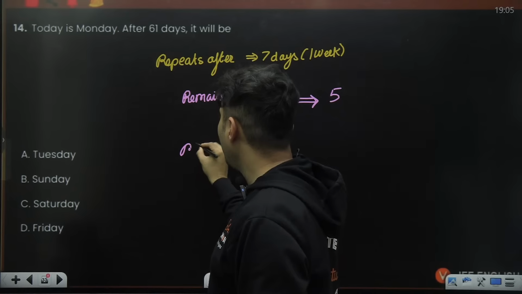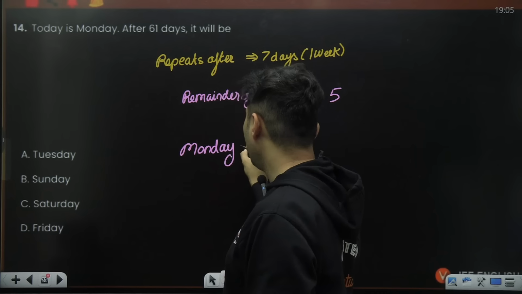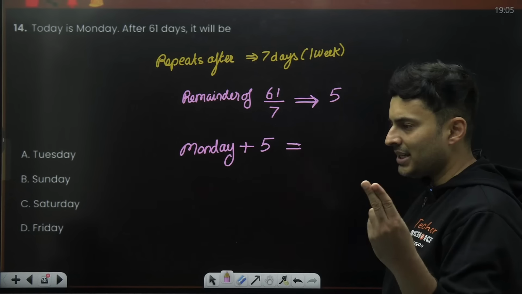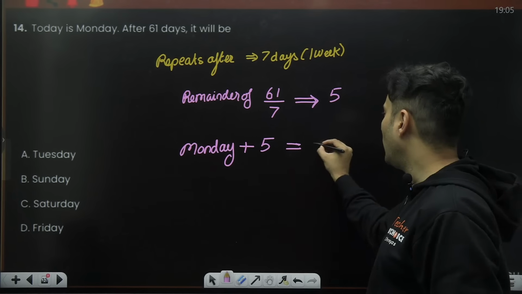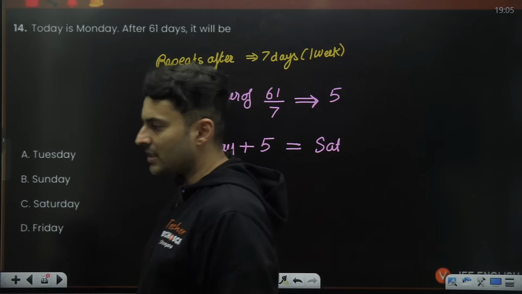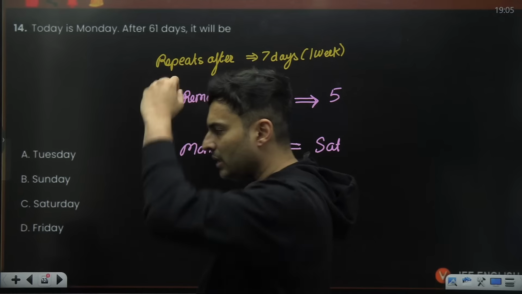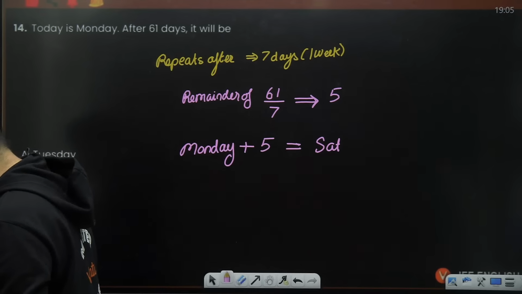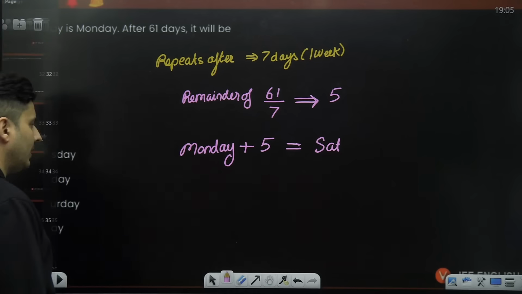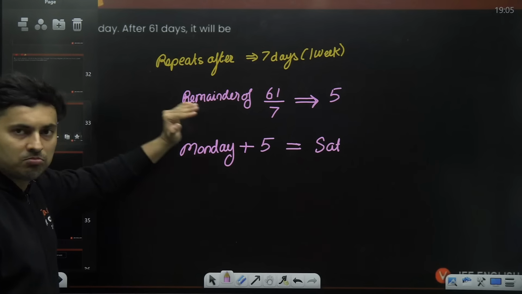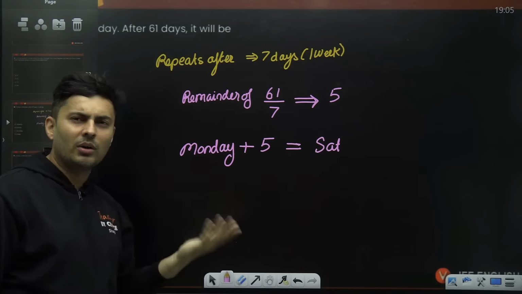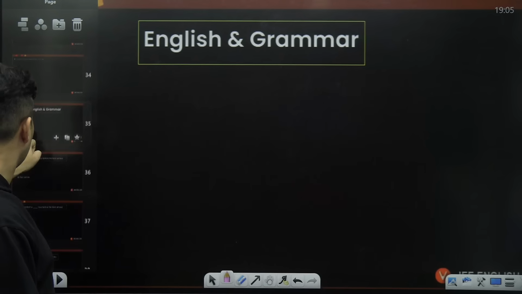So if today is Monday, what is Monday plus 5? Tuesday, Wednesday, Thursday, Friday, Saturday. So obviously it will be Saturday, which is option C, of course. That's how you need to solve these questions. Got it? Everyone? Can you explain PRC? Oh my God. Okay. Very special request at the last minute. All right. So all these date problems, generally you have to see divisibility by 7, and sometimes you have to account for leap years also. But here we don't have to do that.